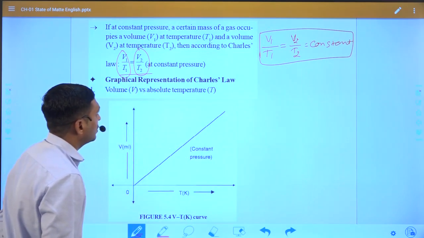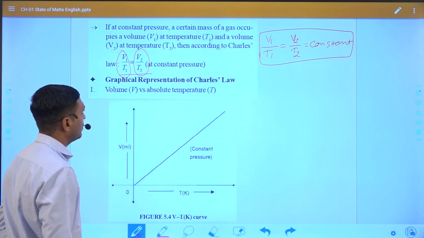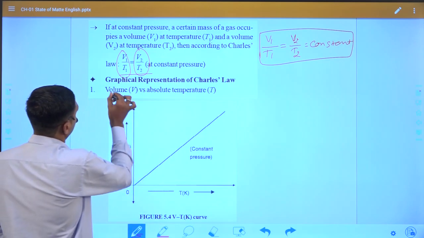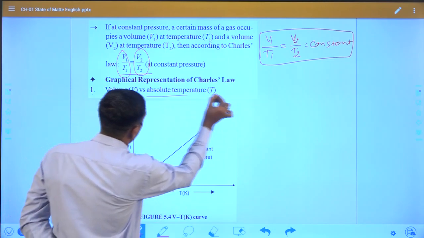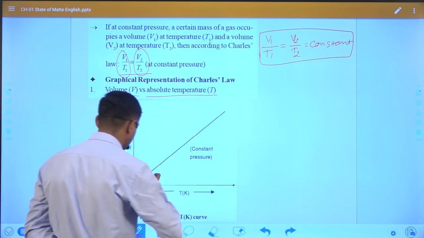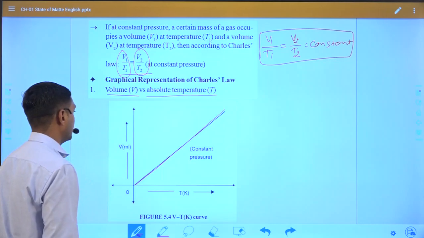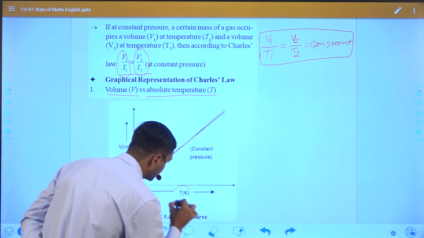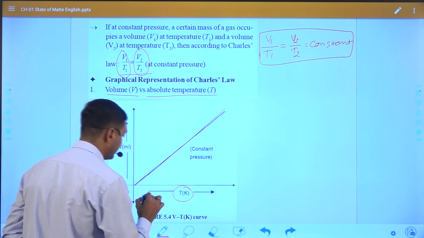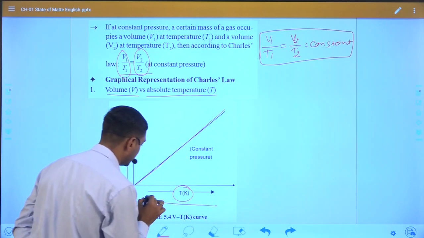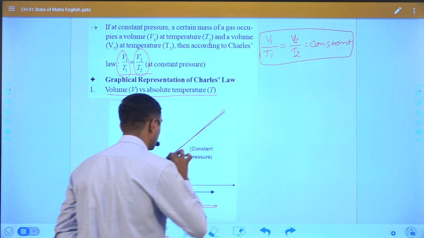Now this law can also be understood with the help of a graph. If we draw the graph of volume versus absolute temperature, it shows a straight line. Here we take the temperature, that is T, and volume is V. If we increase the temperature, then the volume of gas also increases.